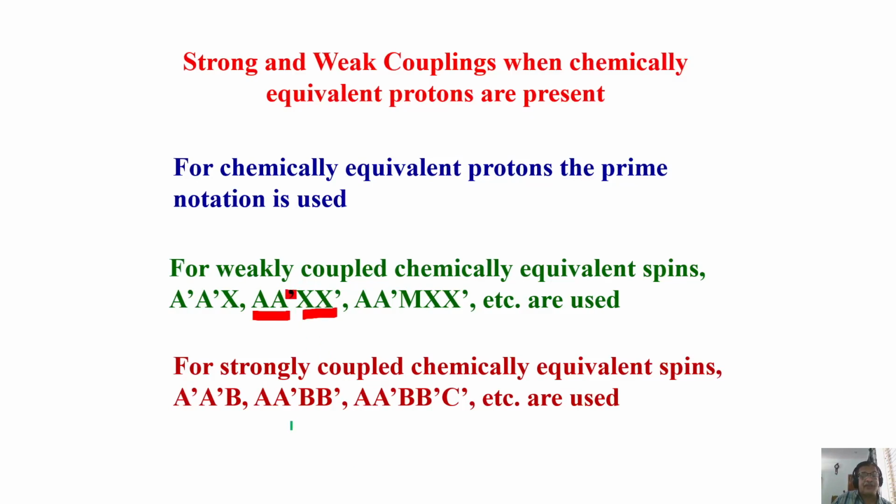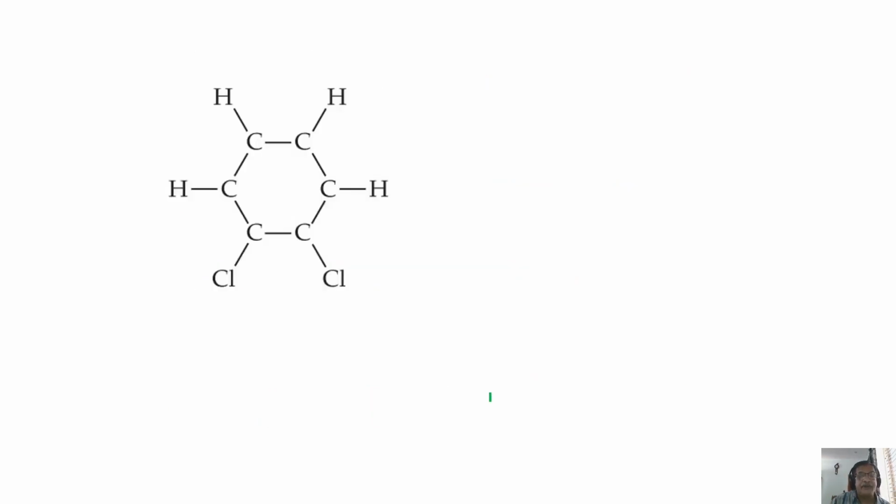Similarly, X and X prime, what does it mean? There are two protons which are far away from this A, having the same chemical shift again. That's chemically equivalent. Then you have to use prime notation. You call those two spins X and X prime. Same way, you can write for strongly coupled A, A prime, B, B prime, and so on. I'll give you an example. You will get more clarity by taking an example.